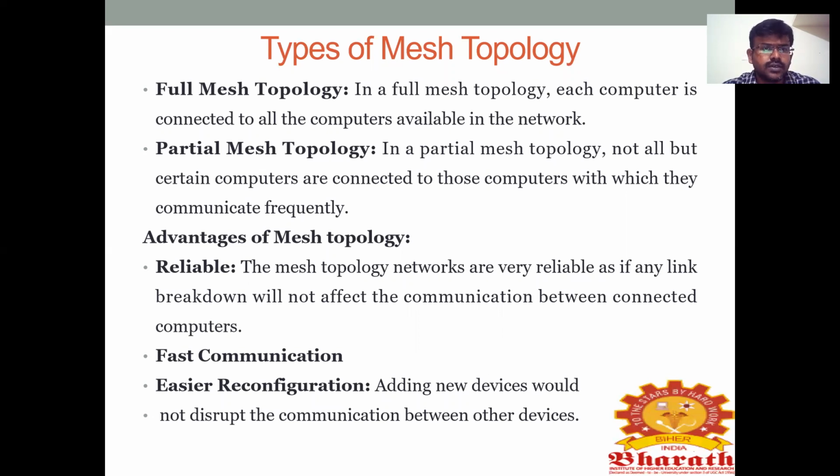What are the advantages of mesh topology? It is reliable. Mesh topology networks are very reliable. If any link breaks down, it will not affect the communication between the connected computers.